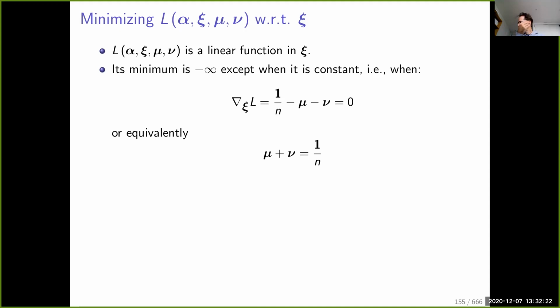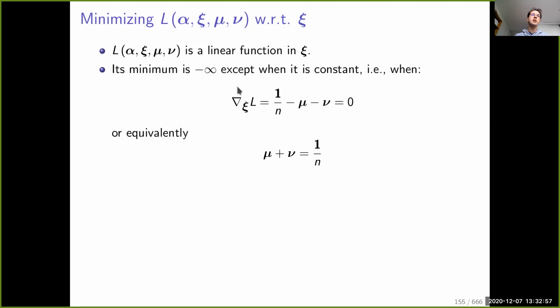It will tell us that if the part that depends on psi is not a constant function equal to 0, then the dual objective is going to go to minus infinity. So it's a bad value if you want to maximize it. That means that the only set of dual variables that are of interest for us, that will allow you to maximize the dual function, will be the ones that correspond to having a constant linear function.